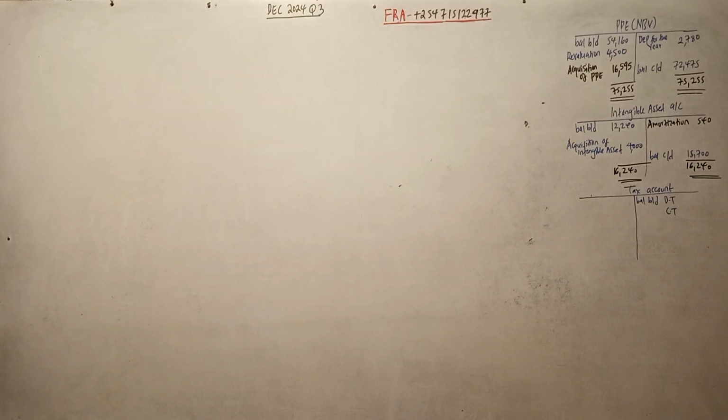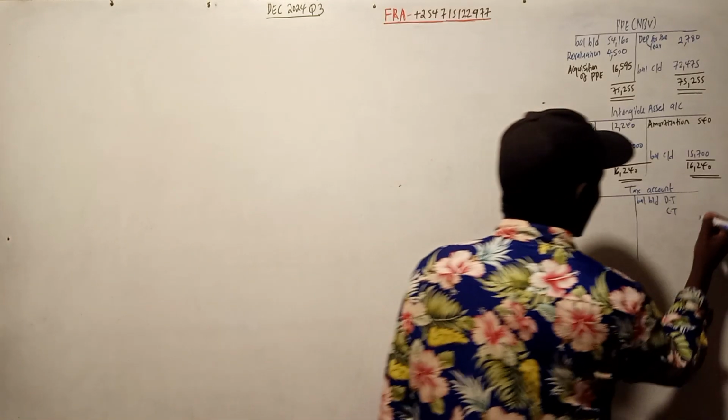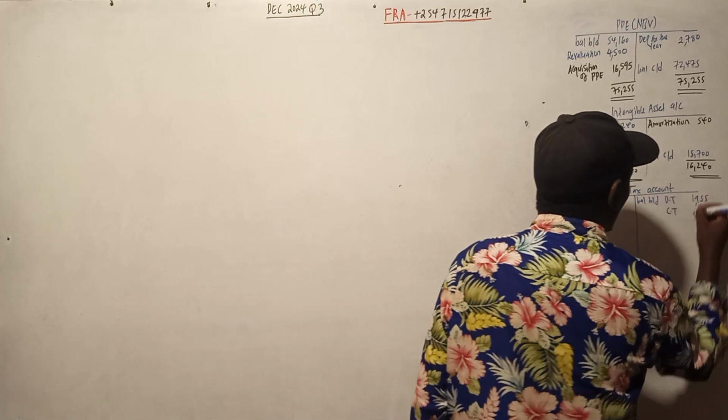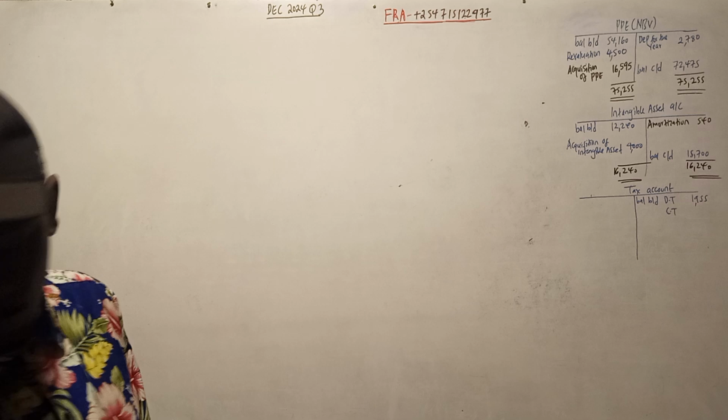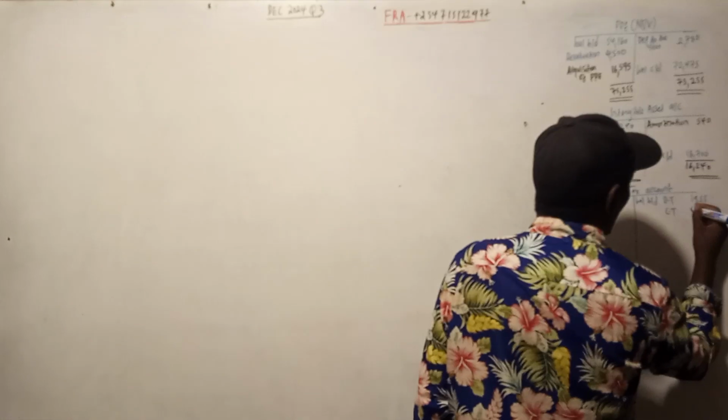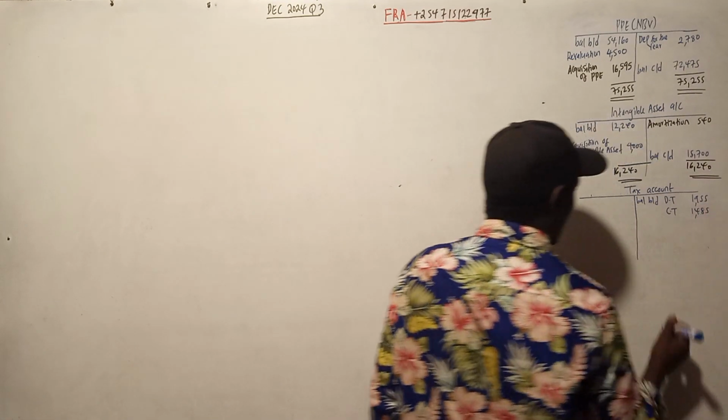In an exam, you can write in full. So the balance at the beginning for deferred tax is 1955. What about the balance at the beginning for current tax? 1485. Then balance carried down.